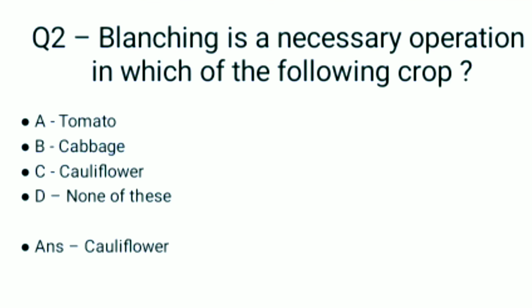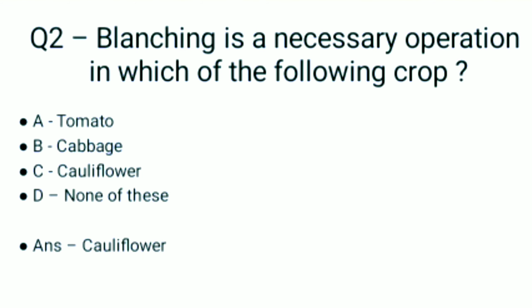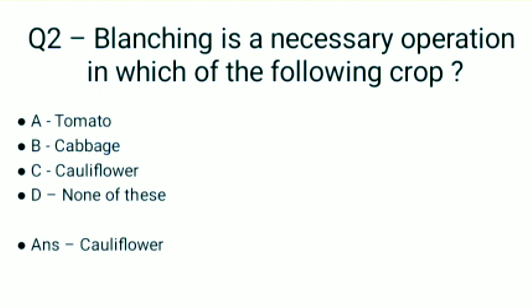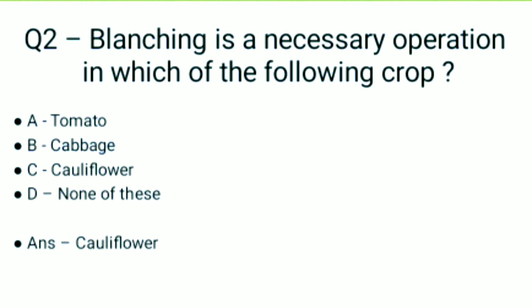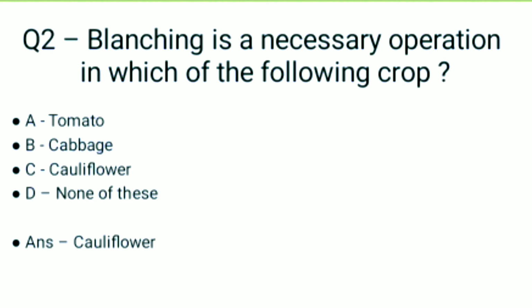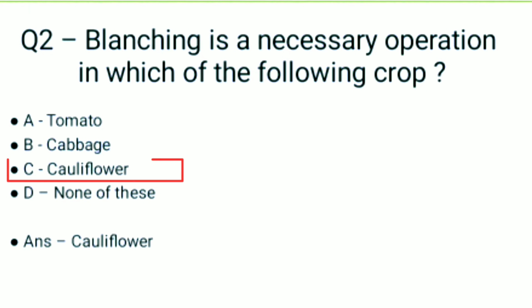Question 2. Blanching is a necessary operation in which of the following crop? And the options are tomato, cabbage, cauliflower, none of these. And the correct answer is cauliflower.